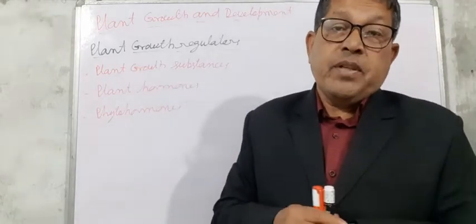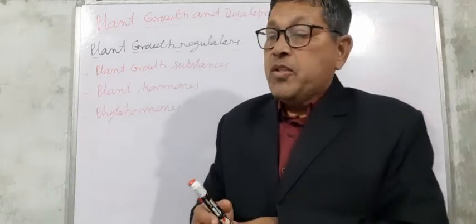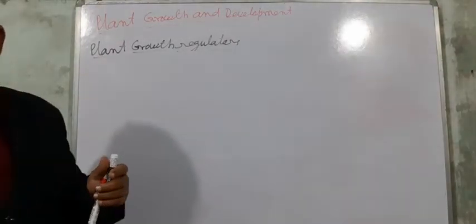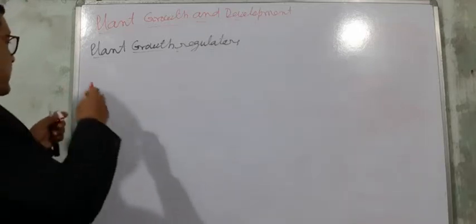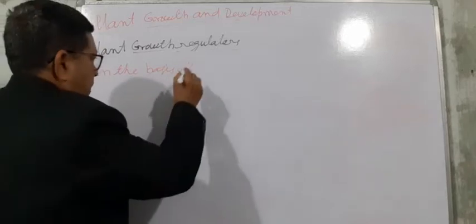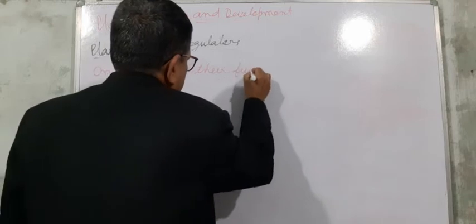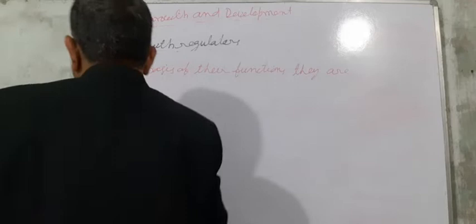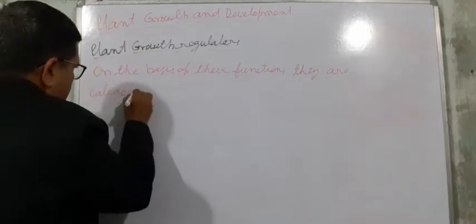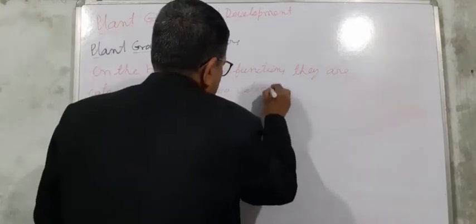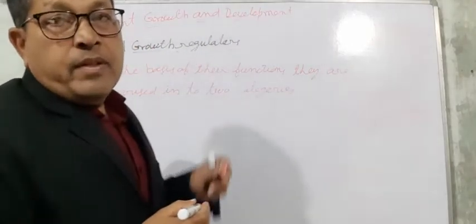So these plant growth regulators, or phytohormones, are broadly divided into two categories on the basis of their functions.